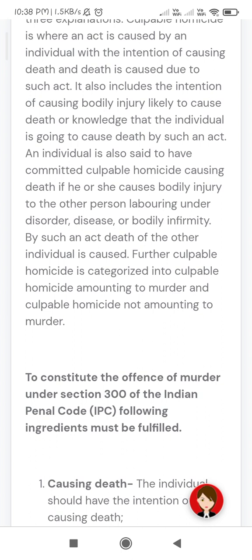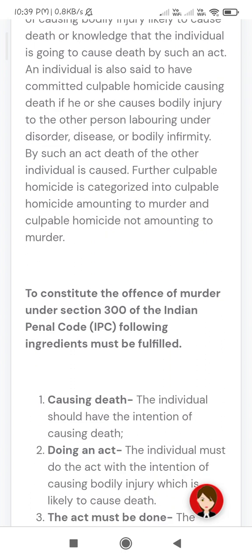An individual is also said to have committed culpable homicide if he or she causes bodily injury to another person laboring under disorder, disease or bodily infirmity, and by such an act death of the other individual is caused.